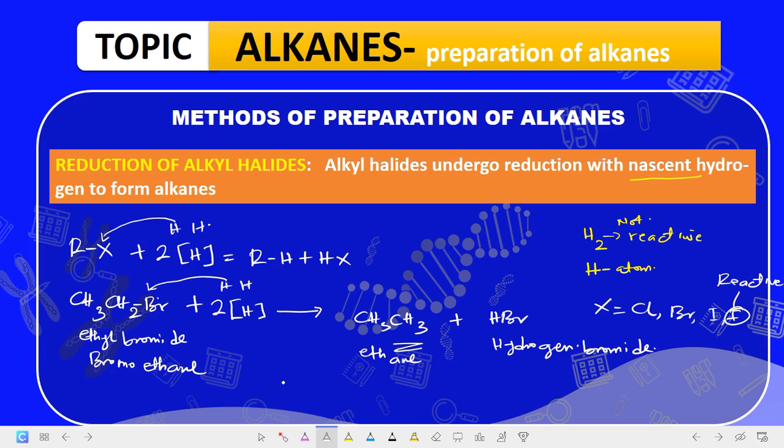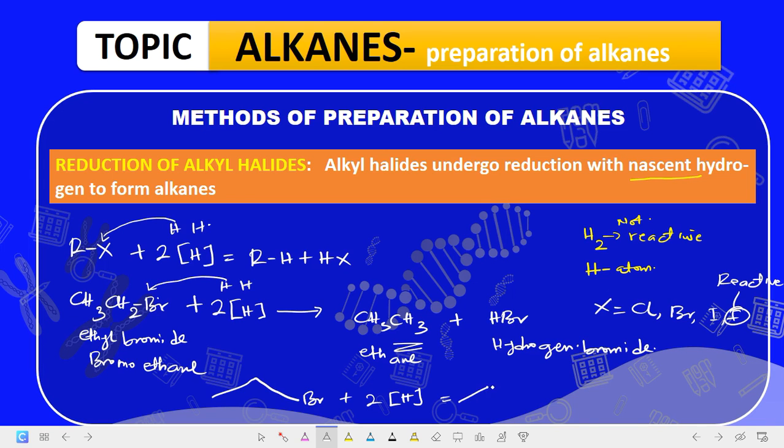So that is one of the methods for preparation of alkanes. It may be given in your exam, something like this: bromine plus 2H. What will be the product? The product will be just this, which is CH3, CH2, CH3. The product of this reaction will be something like this.